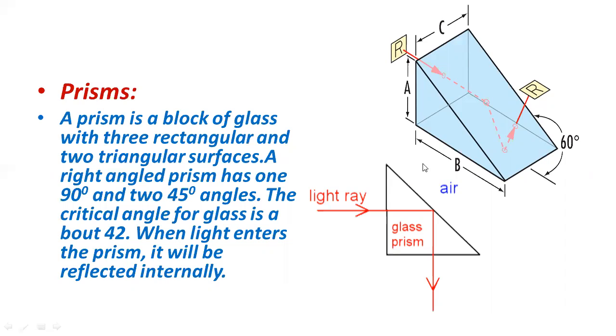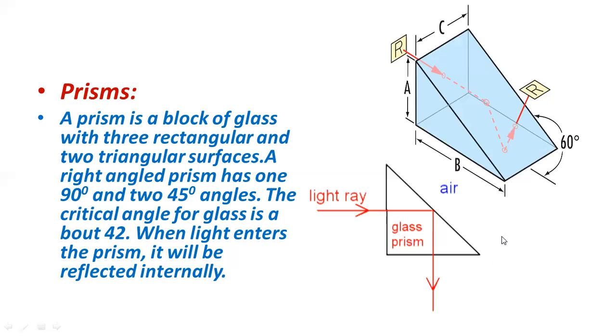You can see this is the glass prism, and when light falls on this prism, it is reflected back in the same medium. It does not pass out from the denser to the rare medium. Over here you can see from denser to rare medium it entered, but then it reflected in the same medium, rare to rare. So this is called total internal reflection of the light ray.